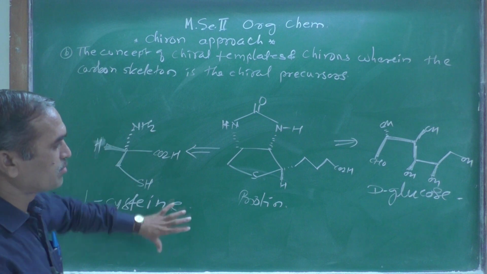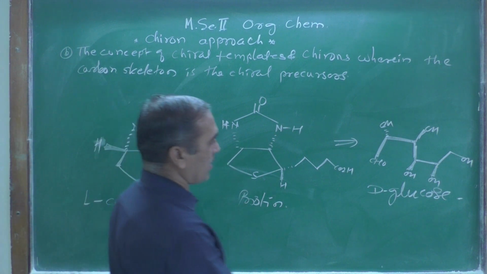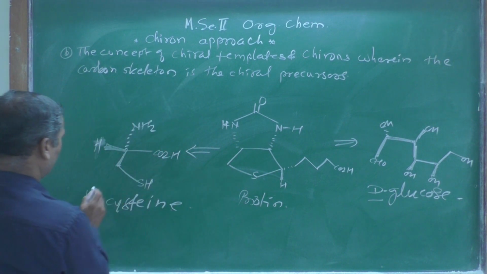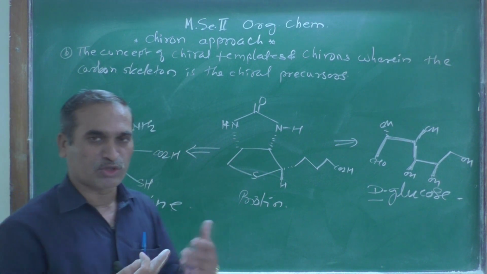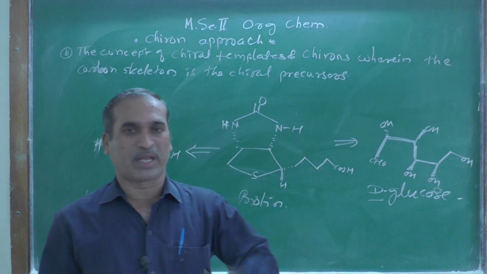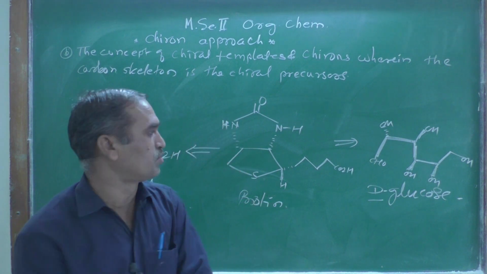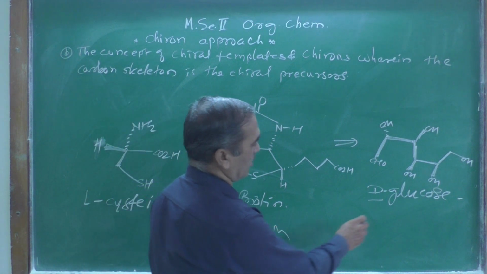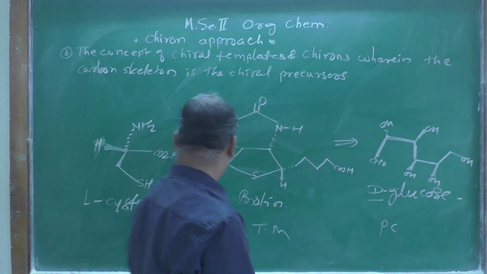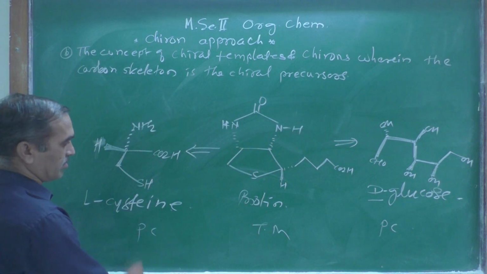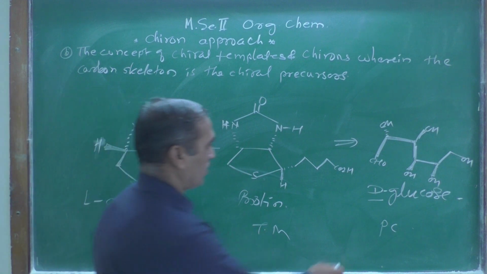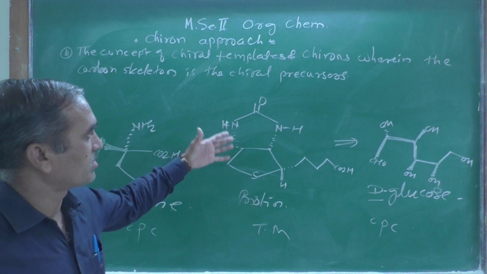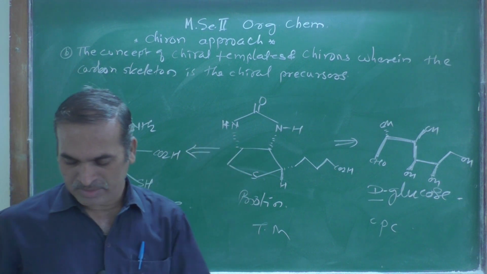You can prepare this biotin either from D-glucose, or from L-cysteine. Both are naturally present, so you can use these precursors for the synthesis of this target molecule. This is the target molecule, and these are the precursors, or chiral precursors, used for the synthesis of biotin.